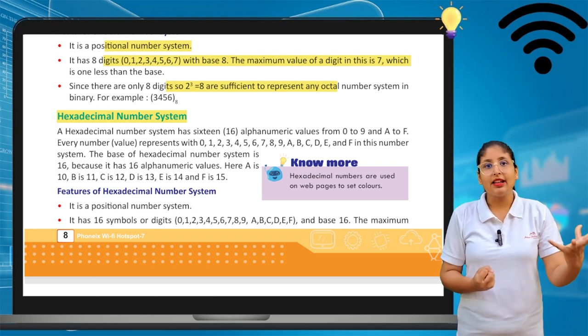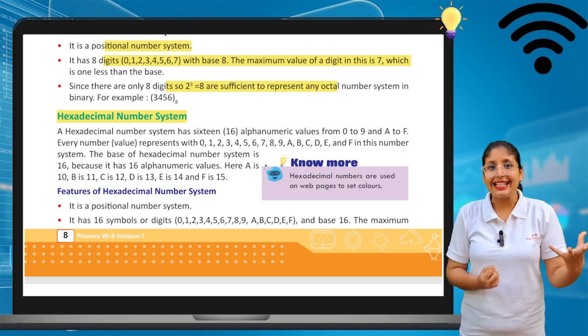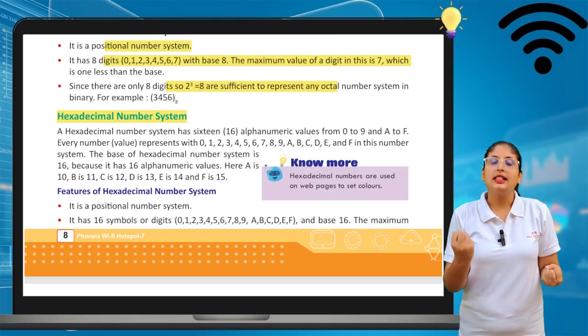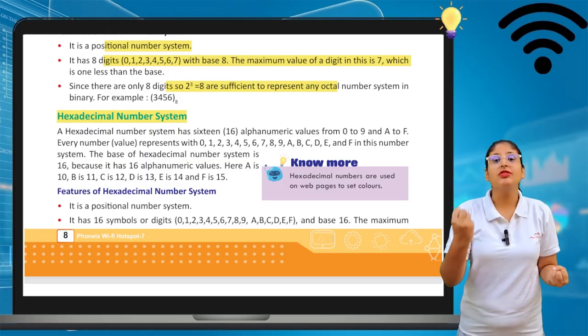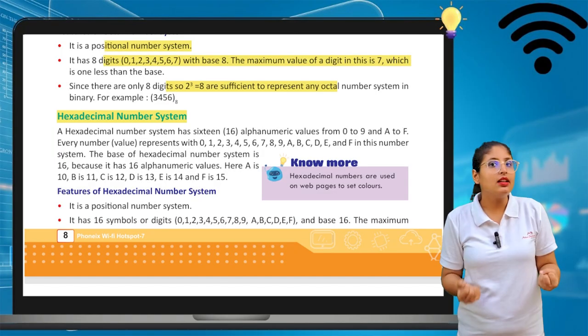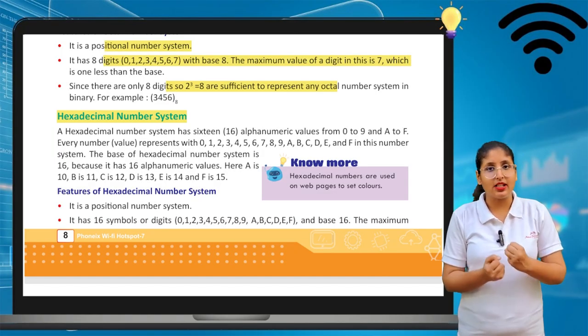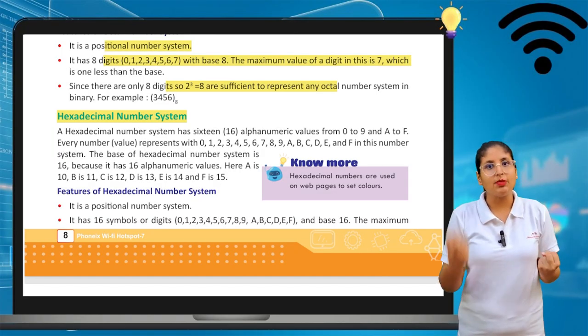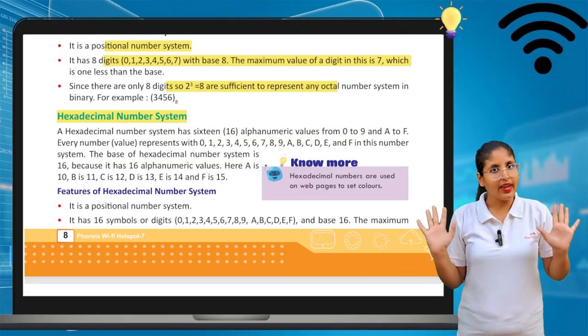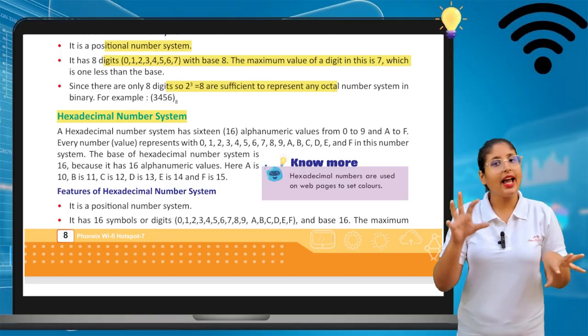Hexa represents how many? 6. So 6 alphabets are there, and decimal represents 10, so we have 10 numbers in it, starting from 0 and ending at 9. So it contains numbers and alphabets. That is hexa for 6 and decimal for 10, so it's the hexadecimal number system. It is a combination of hexa and decimal.